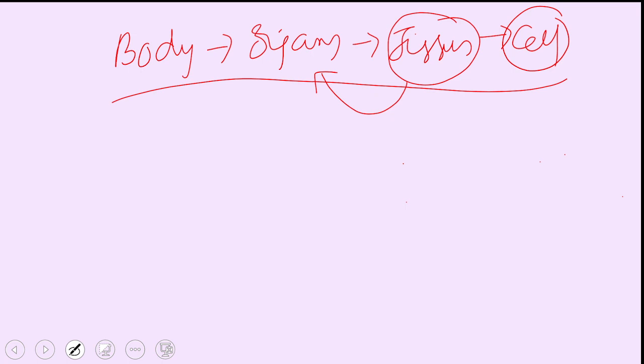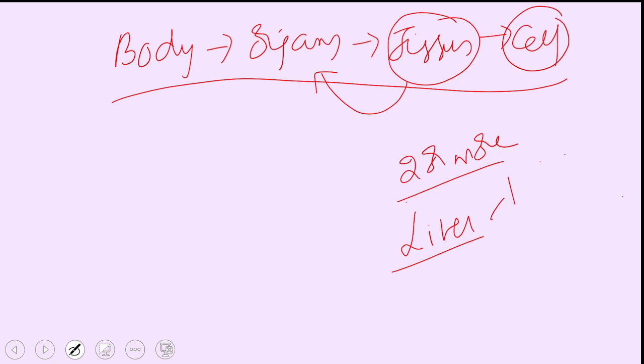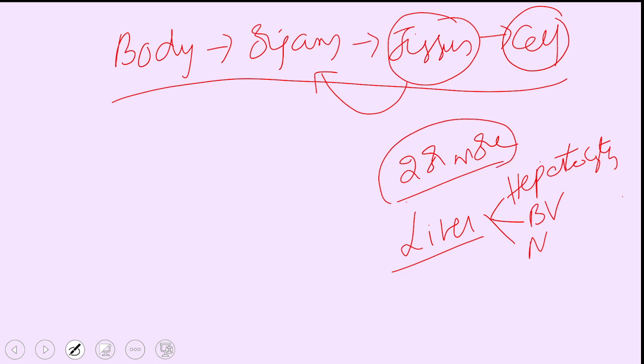For example, the liver is an organ made up of hepatic tissue containing hepatocytes. It is supplied with blood vessels and the nervous system and so on. Thus two or more tissues form an organ.